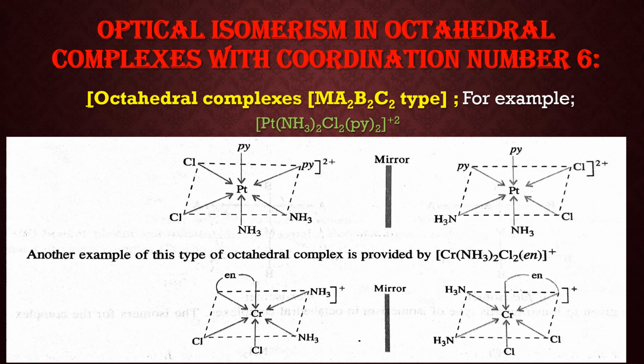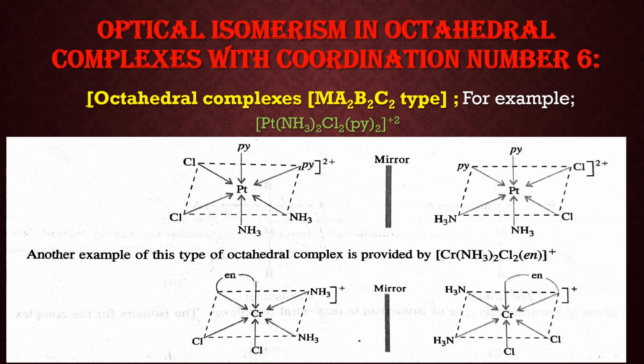If you take the second, the mirror image, and put it on the first one, the original, then you see that they are not superimposed on each other. So this type of mirror images are called non-superimposable mirror images, and they are optical isomers of each other.